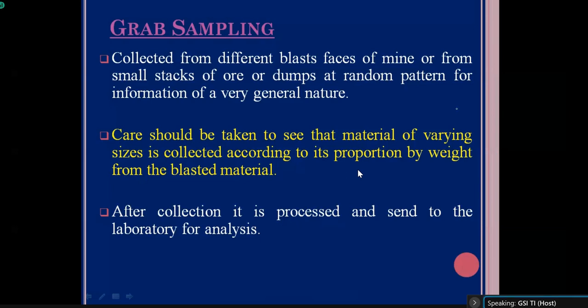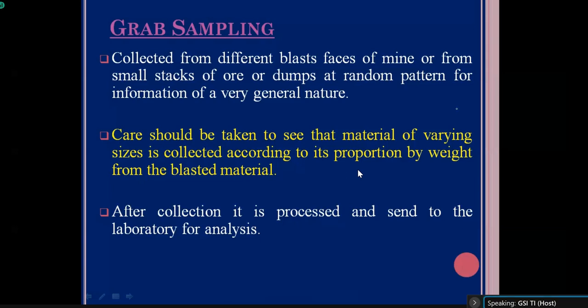So those type of samples are called grab samples, because we are collecting samples from that particular blast pile or ore dump or mining dump. Okay, in a very random manner we collect the sample. There is no regular interval followed in collecting the grab sample. But you have to take care of the quantity, how much you are collecting, and that quantity should be in proportion with the total blasted material or the dumped material.